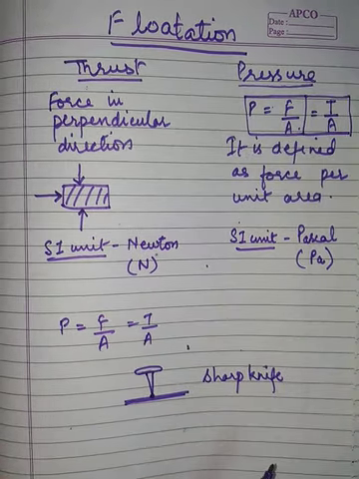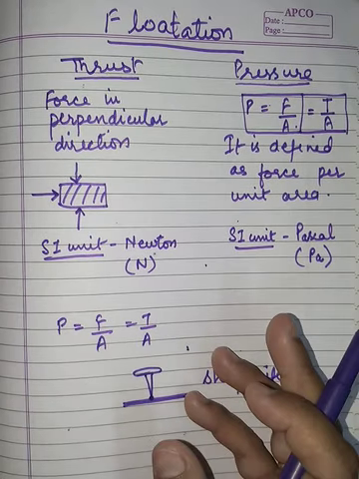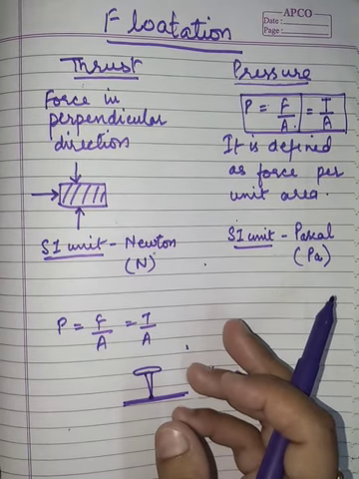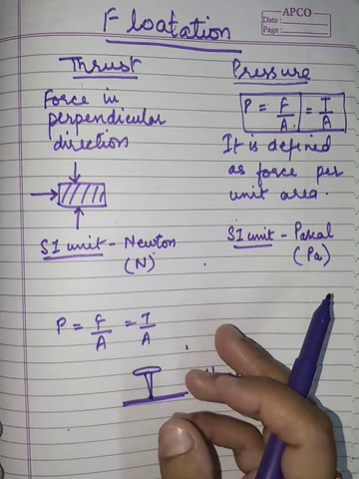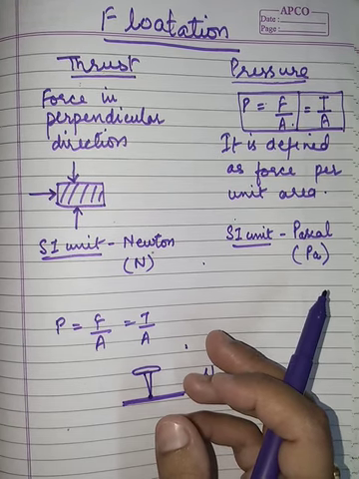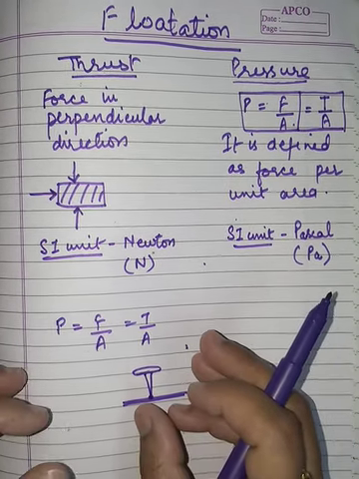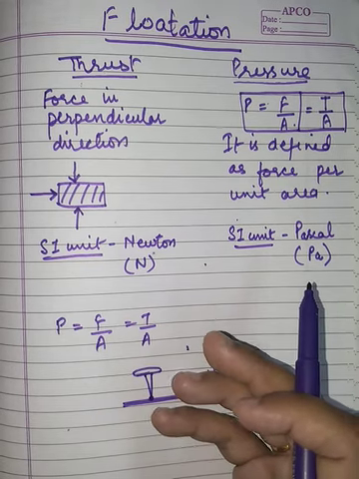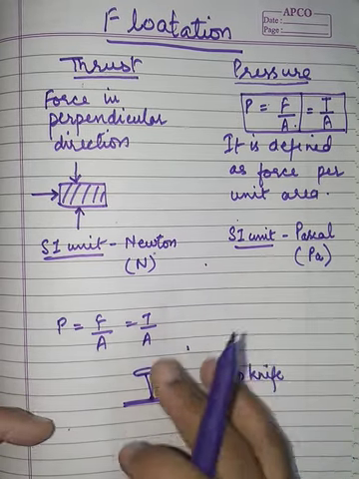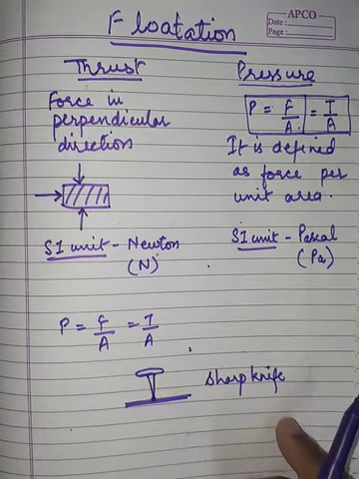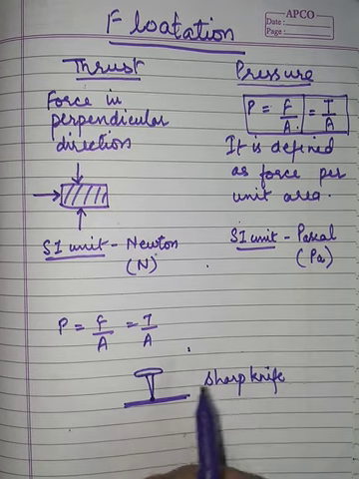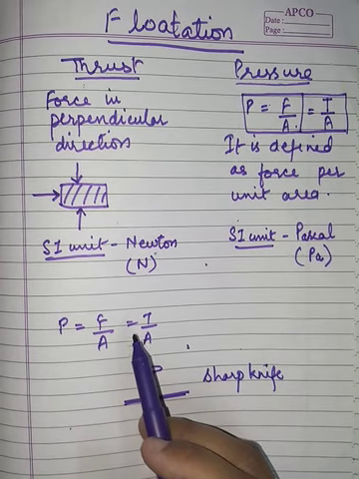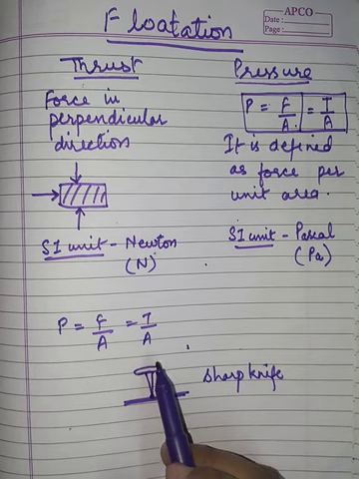Similarly, if there is a heap of sand, then our feet can go deep inside the sand and we are unable to walk on that sand. These kinds of examples are given in your book, and they can be explained with the help of the concept of pressure.